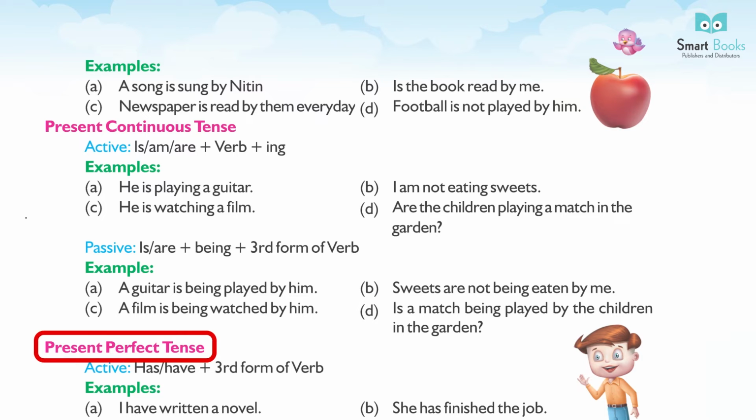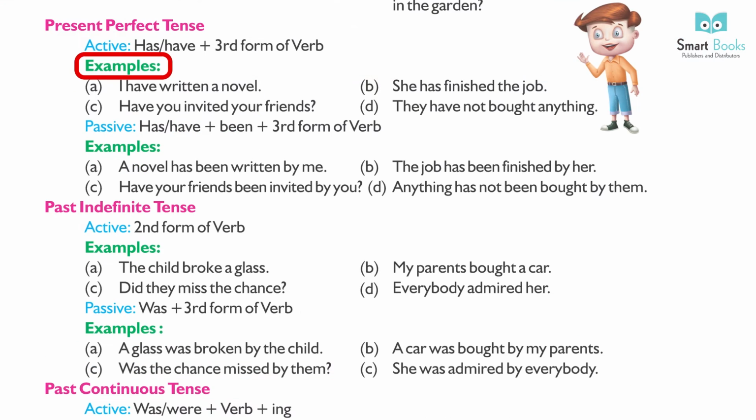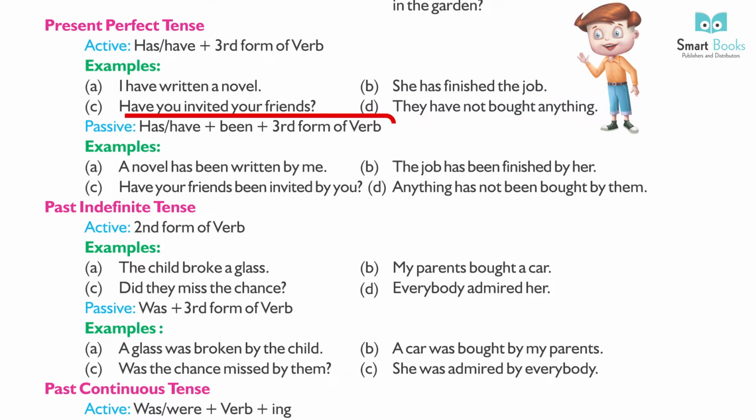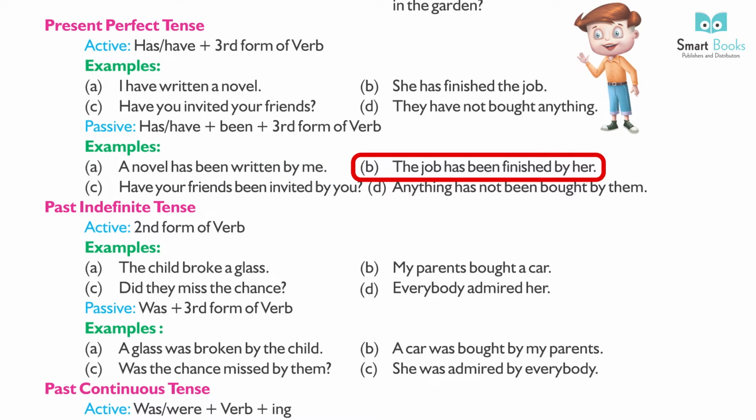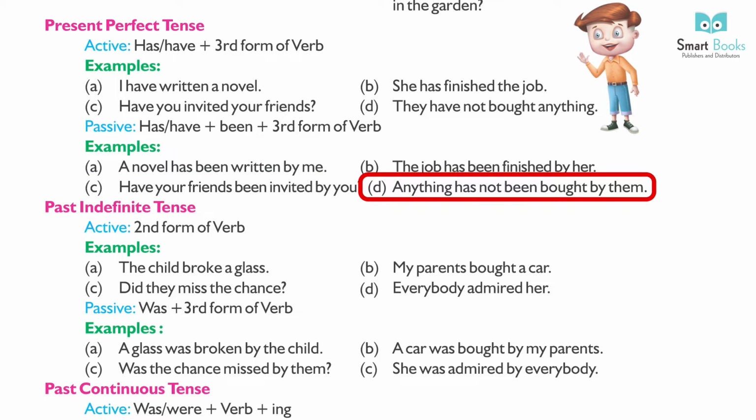Present perfect tense. Active has, have plus third form of verb. Examples, A. I have written a novel. B. She has finished the job. C. Have you invited your friends? D. They have not bought anything. Passive has, have plus been plus third form of verb. Examples, A. A novel has been written by me. B. The job has been finished by her. C. Have your friends been invited by you? D. Anything has not been bought by them.